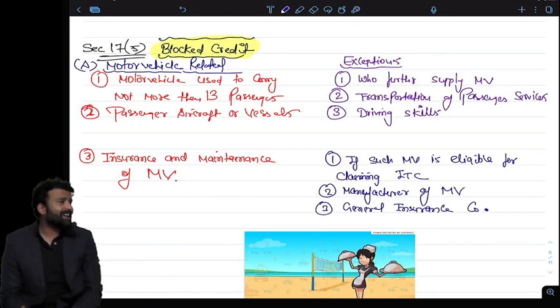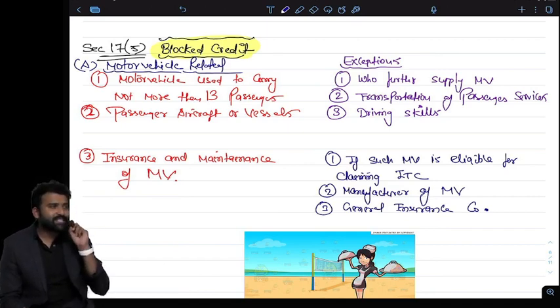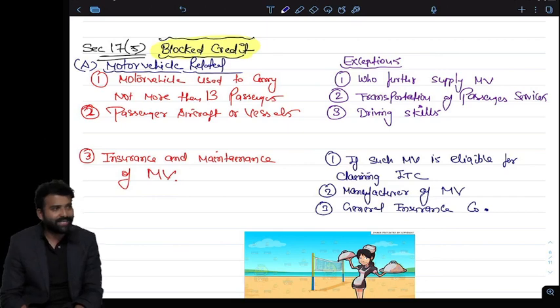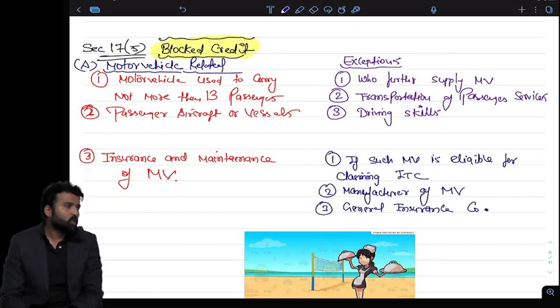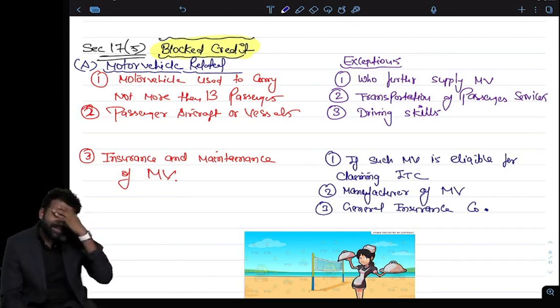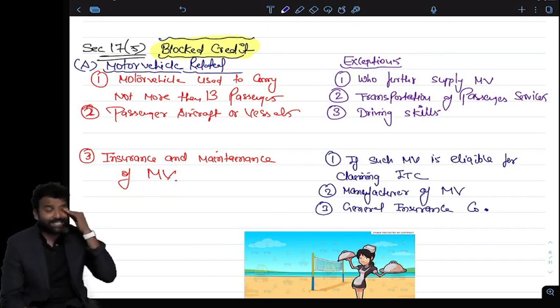Harish is asking: the seller paid the tax to the government, but the buyer has not paid the seller. Means the buyer didn't pay the consideration to the seller, but the seller paid it to the government. Now this is the time limit of 180 days. The buyer has to pay the consideration to the seller within 180 days. He can claim the credit, but if he fails to pay within 180 days, then he has to reverse the credit with interest. So he has to be very cautious. You will claim the credit only after paying the consideration.